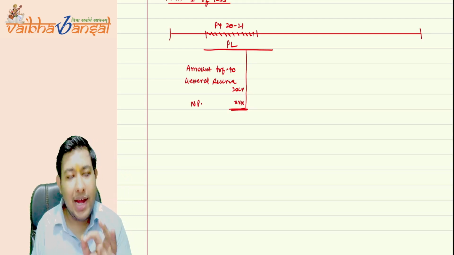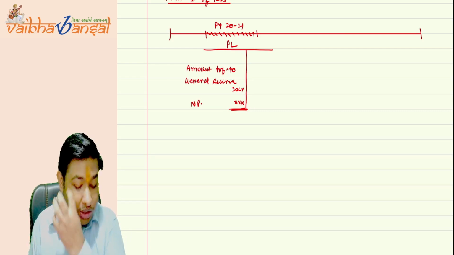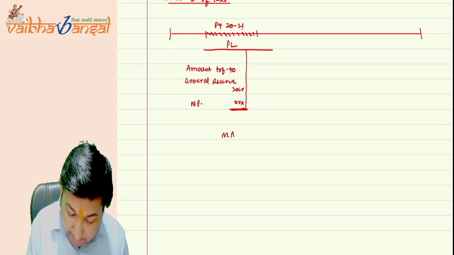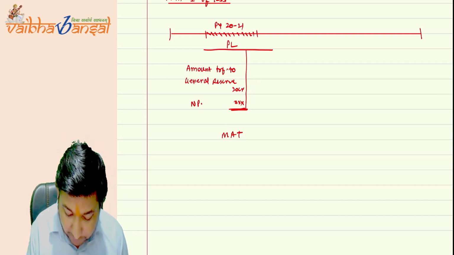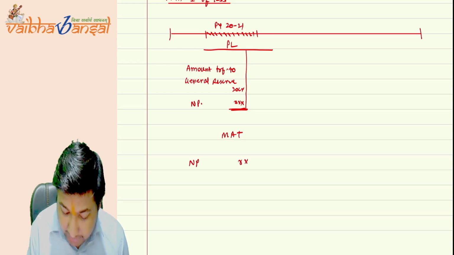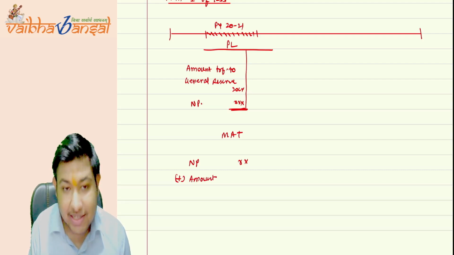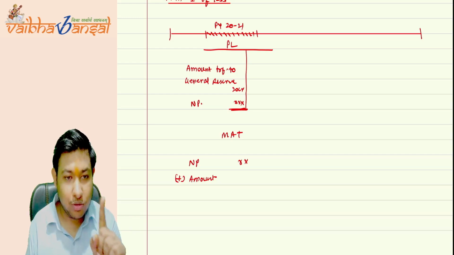While computing the MAT calculation of the previous year 2021, what we have done under the MAT, because of point 4 of the addition: net profit add amount transferred to any reserve. The amount transferred to any reserve is added back according to point 4.